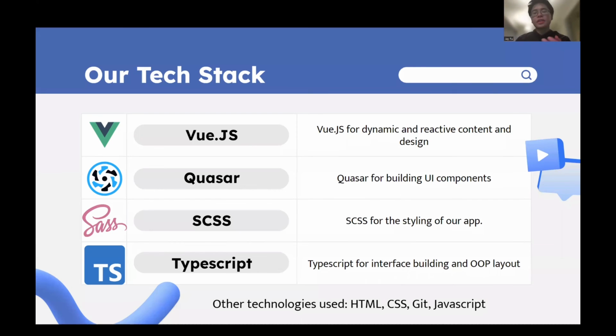Hi, so this is the tech stack of our app. We use Vue.js for dynamic and reactive content and design. We use the Quasar framework for building the UI components of our app. We use Sass for the styling of our app, and we use TypeScript for interface building and the object-oriented programming layout.